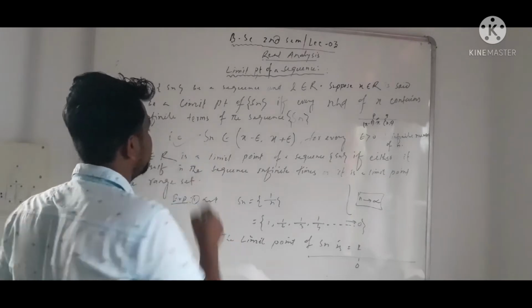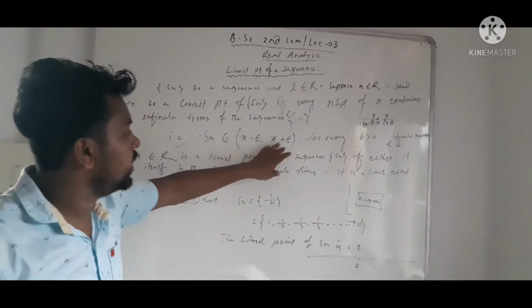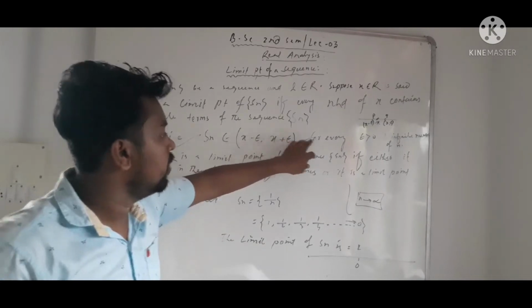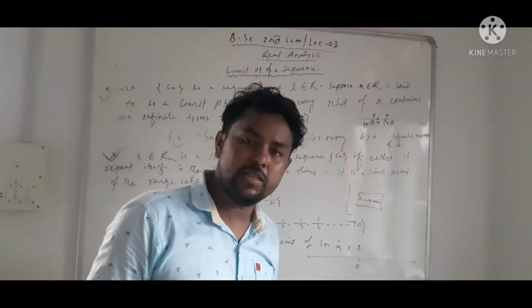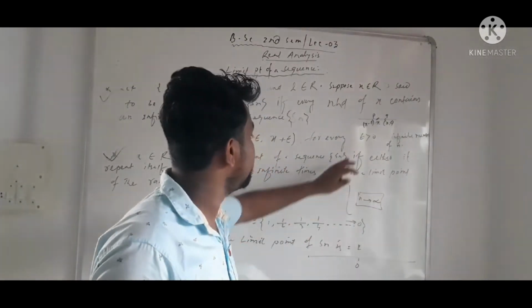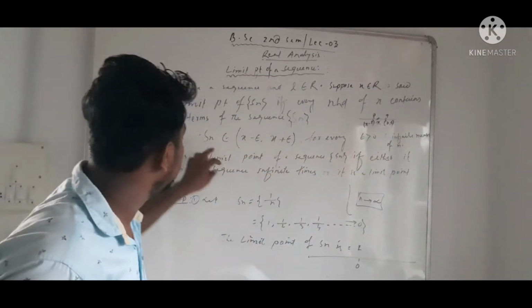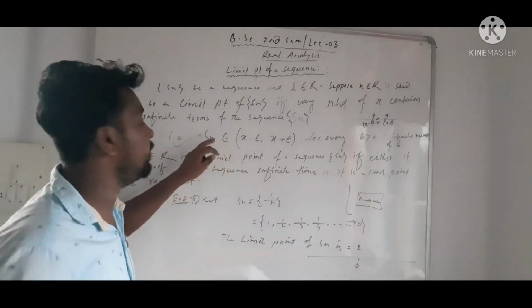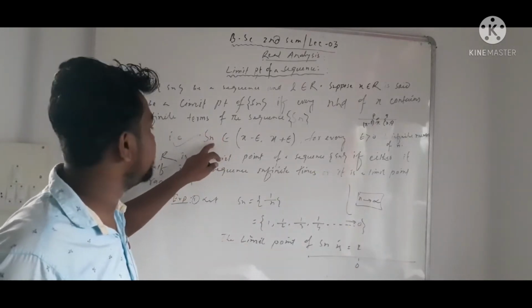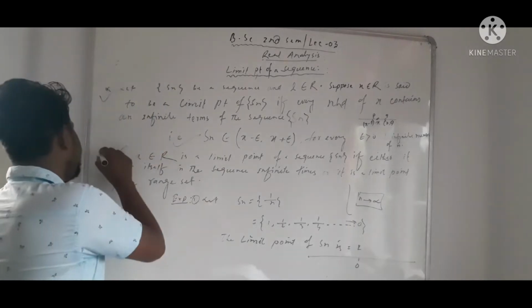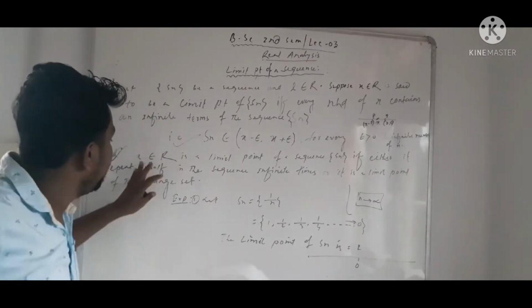Simply that is Sn belongs to the neighborhood of X, X minus epsilon, X plus epsilon, for every epsilon greater than 0, a positive small number, and for infinite number of n. Here is infinite number of n. This n is a natural number. Okay. And the second point is the very very important point.